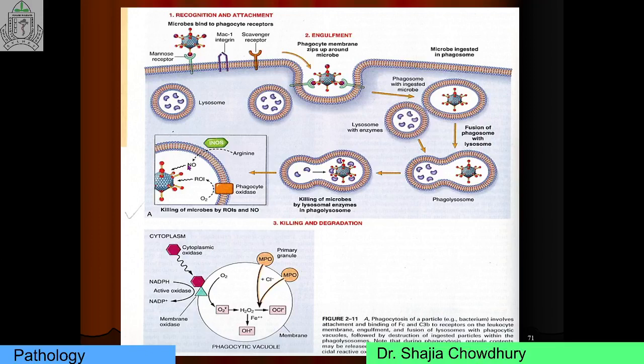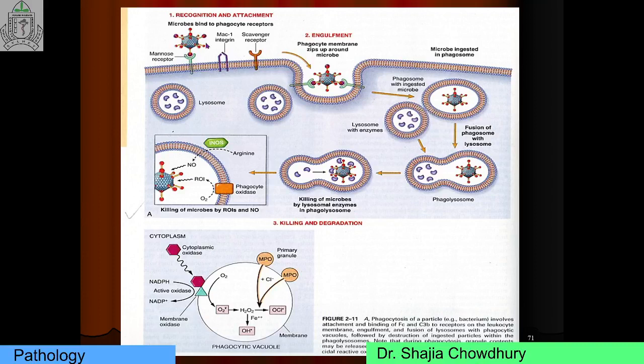The first step of phagocytosis is recognition and attachment. Second is engulfment of the foreign particles and formation of phagocytic vacuoles. And third, killing and degradation. First, recognition: the microbes are recognized by the mannose receptor, scavenger receptor, or receptor for opsonin. You should remember the names of two opsonins and two receptors.